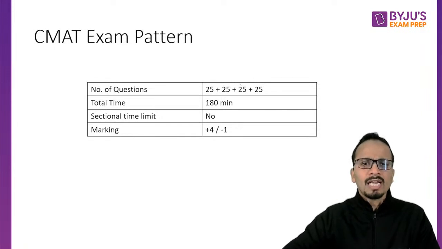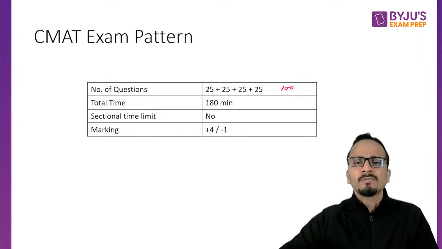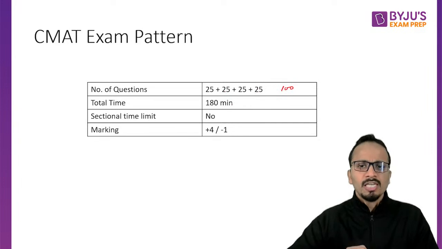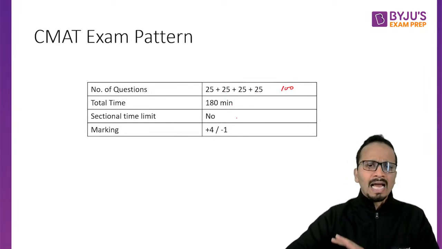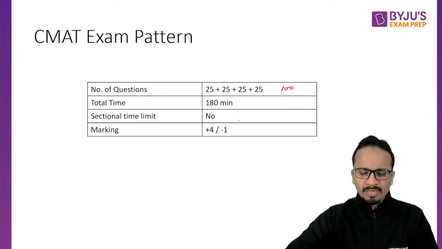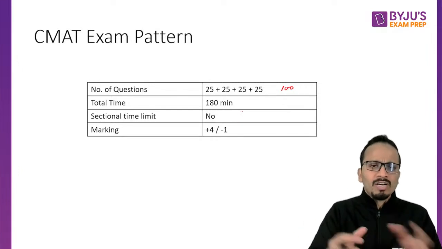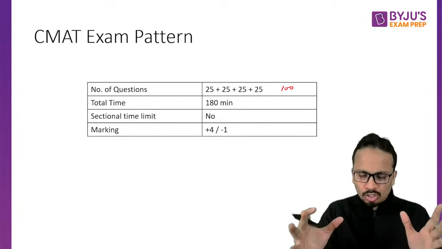As we all know, there are a total of 100 questions divided among 4 sections, and the total time allocated is 180 minutes. There is no sectional time limit, so you can move from one section to another as per your choice.